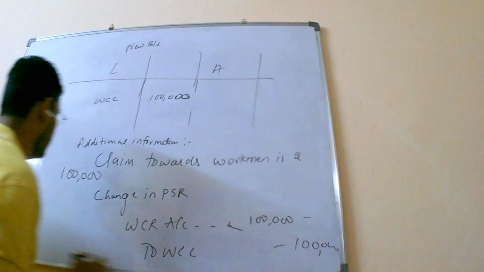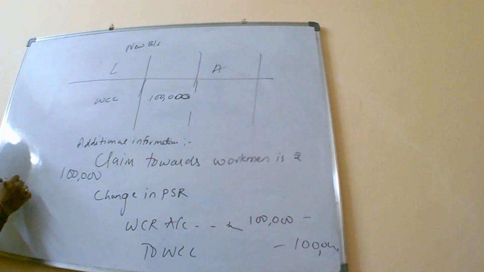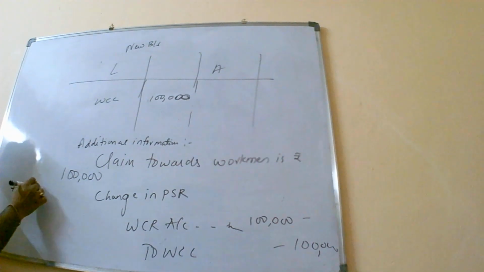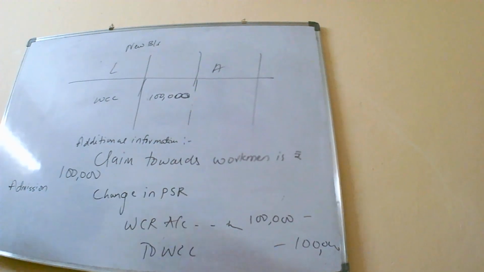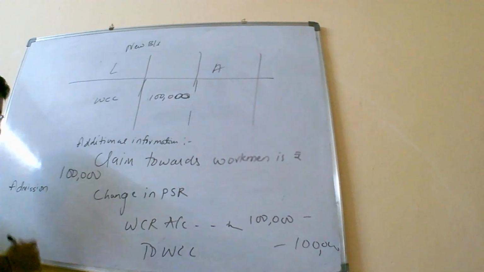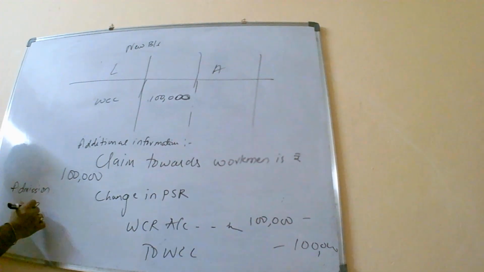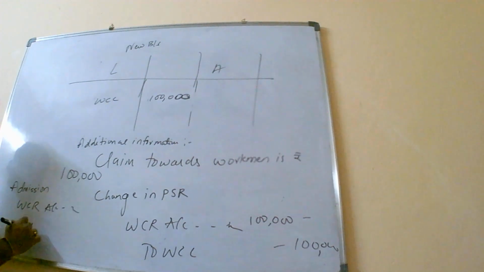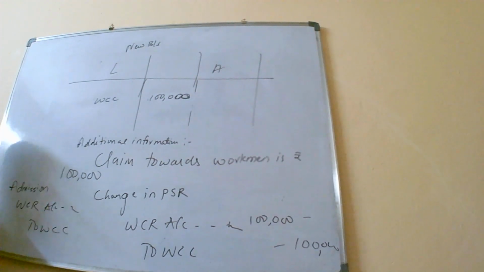And in case of admission, we are going to write WCR account debit to WCC. Any change? No change.